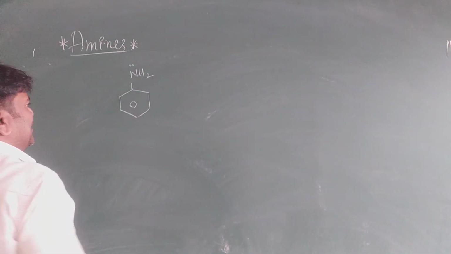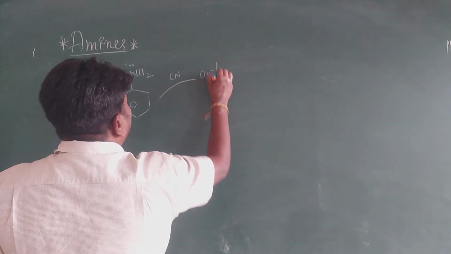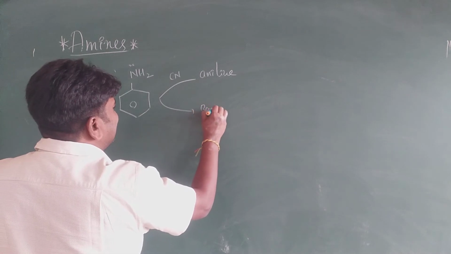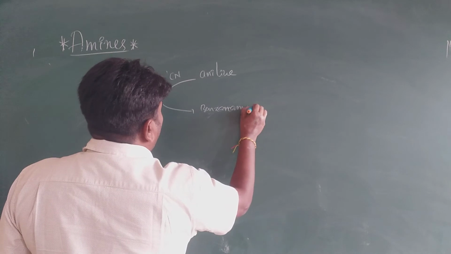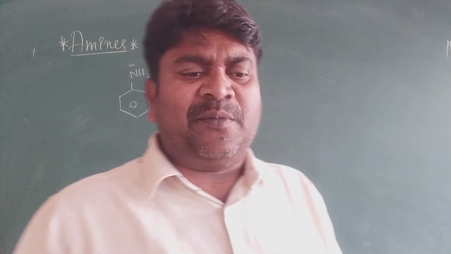What is the common name? The common name is aniline. The IUPAC name is benzenamine. Okay, so this is the nomenclature of amines.